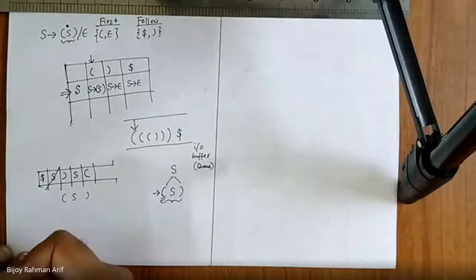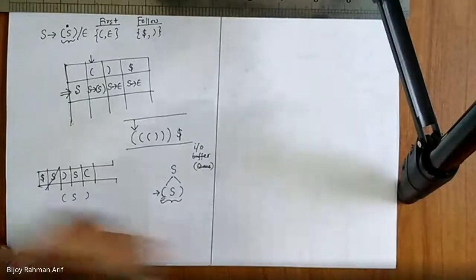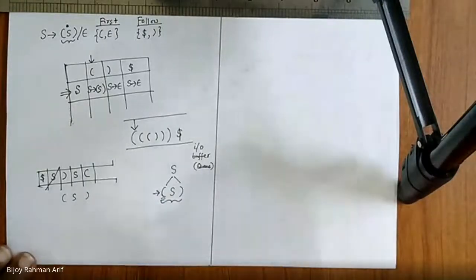I want to do leftmost derivation. That's why I'm putting it in the reverse way, because stack is a reverse data structure. Done?